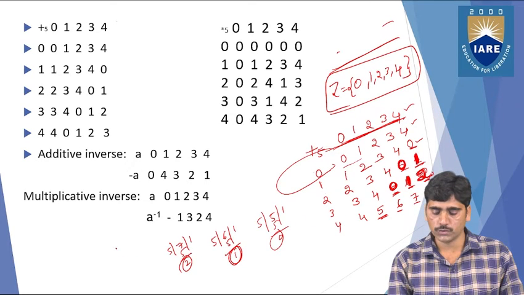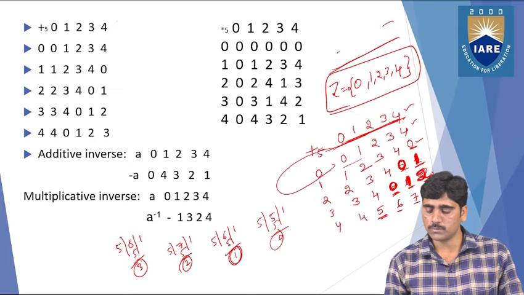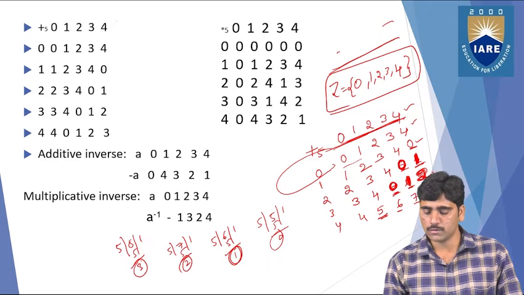So for the 8, you need to divide 8 by 5. So what will you get here? 5 1 5, and 8 minus 5 is 3. So you need to replace 3 in place of 8. Similarly, you need to replace 0 in place of 5, 1 in place of 6, and 2 in place of 7, right? And here 3. So this is the way you will get all the closure values.